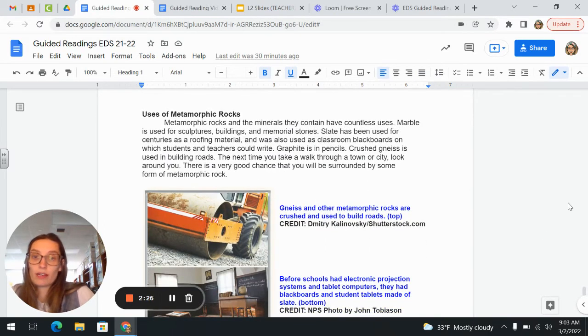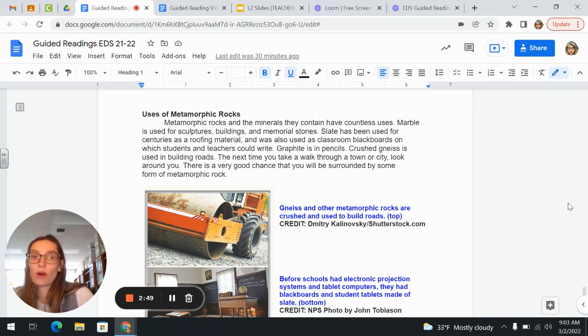Uses of metamorphic rocks. Metamorphic rocks and the minerals they contain have countless uses. Marble is used for sculptures, buildings, and memorial stones. Slate has been used for centuries as a roofing material and was also used as classroom backboards on which students and teachers could write. Graphite is in pencils. Crushed gneiss is used in building roads.